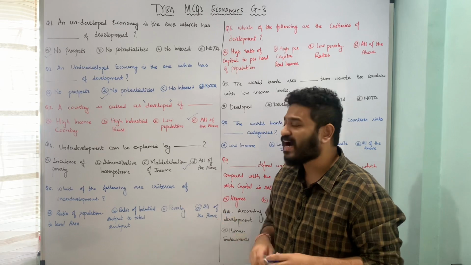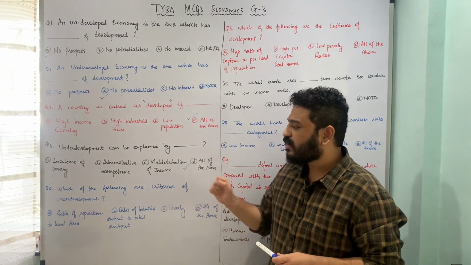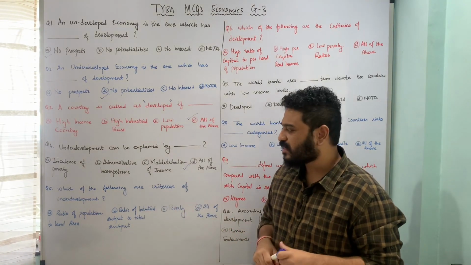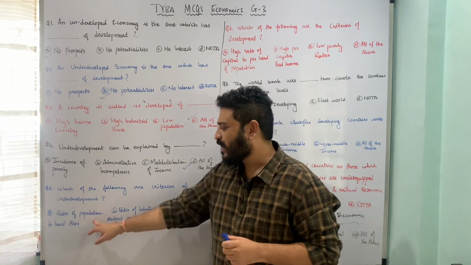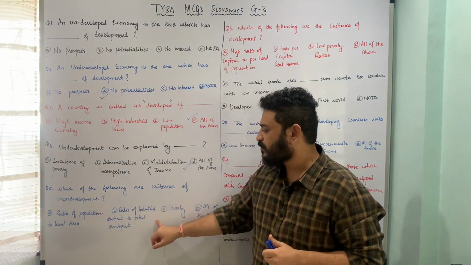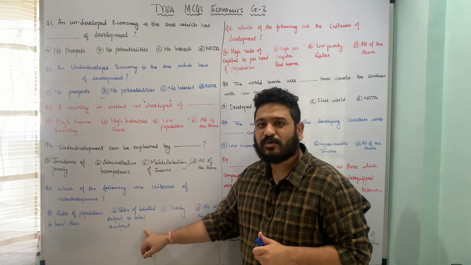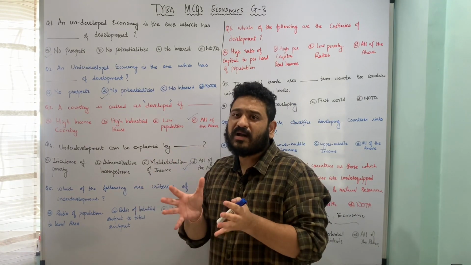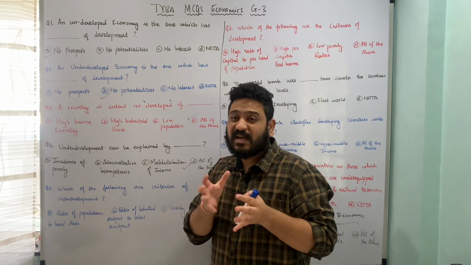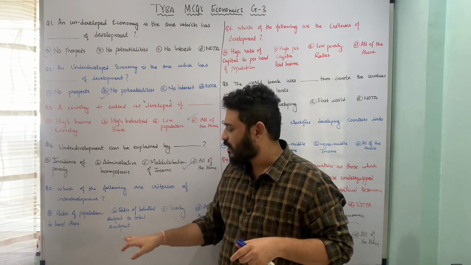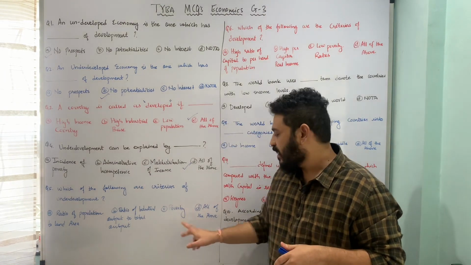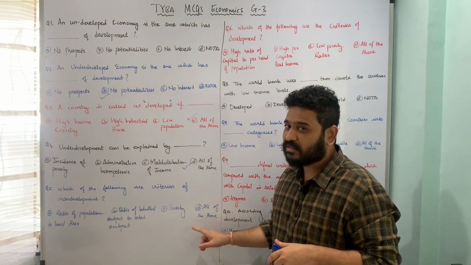which of the following are criteria of underdevelopment? And the underlying options are A, ratio of population to land area, which is really low. Ratio of industrial output to total output is also low. That means the industrial output as a part of total output is really less, and then poverty is really high, and all of the above is the last option.